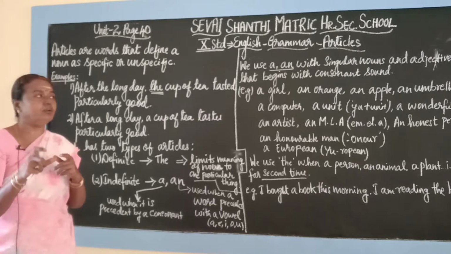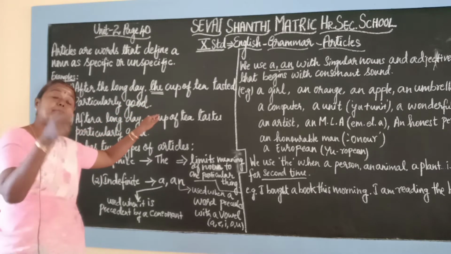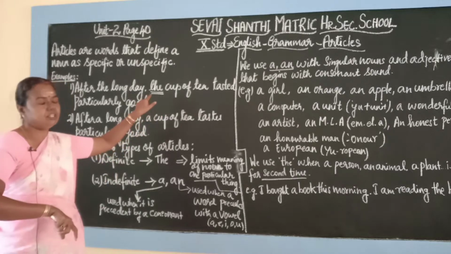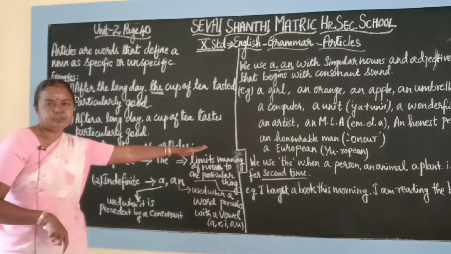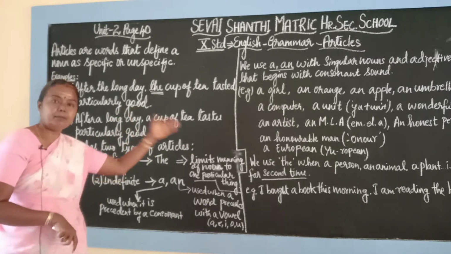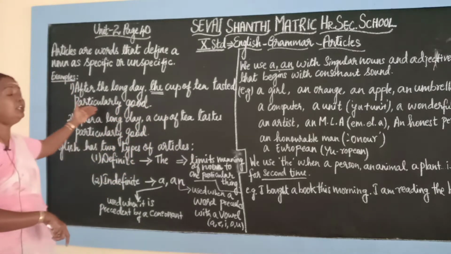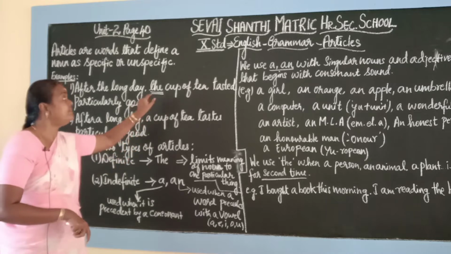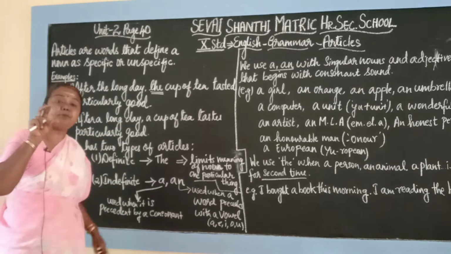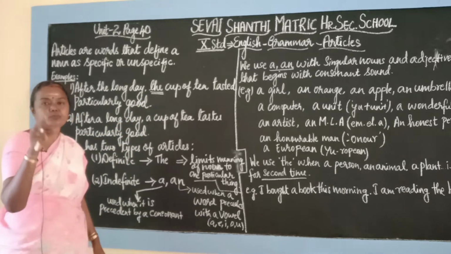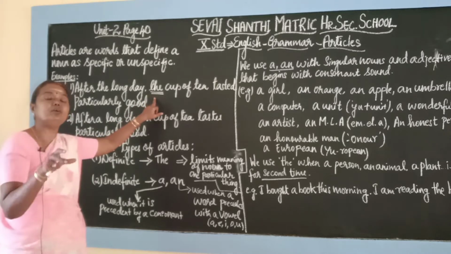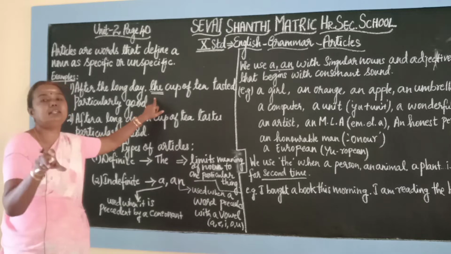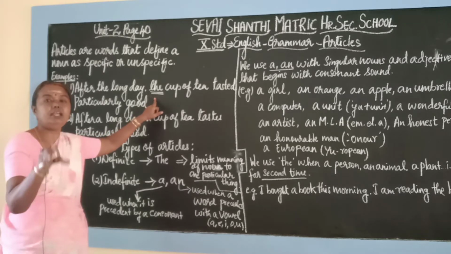It is not "a cup of tea" here. He had, that means, a particular cup of tea is mentioned here, like "the cup of tea". He was so tired that the cup of tea tasted particularly good. That is specific. He is mentioning a specific cup of tea, so that's why the article "the" is used. It is also called the definite article. The is called the definite article.